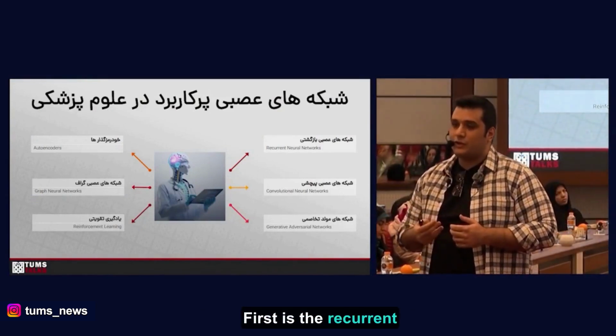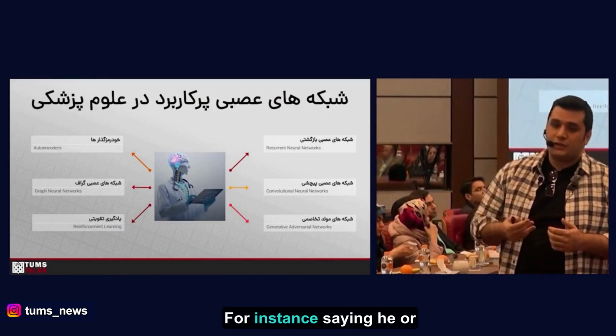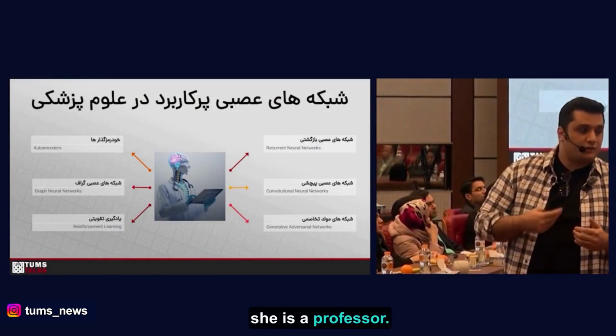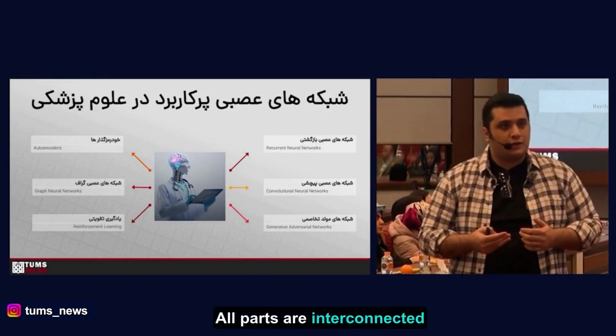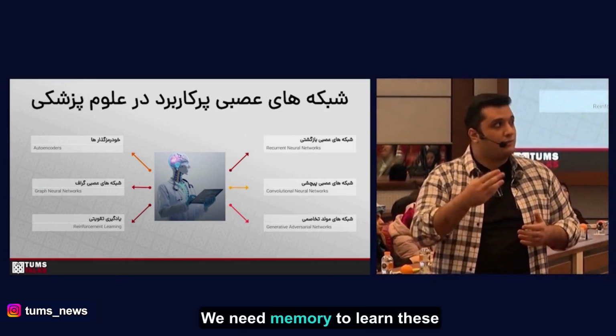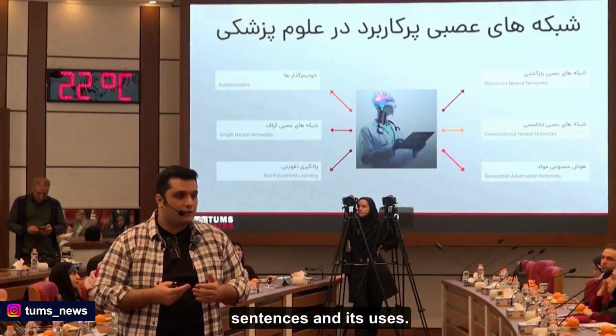Now first is the recurrent neural network. For instance, saying he or she is a professor. All parts are interconnected and ordered. We need memory to learn these sentences, and its uses.